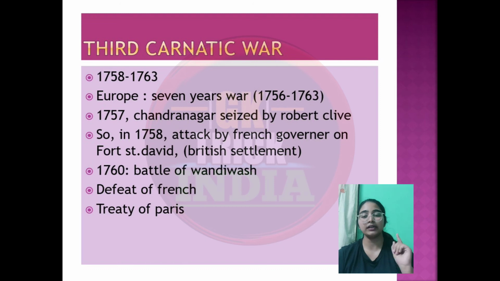So what happened is in 1760, 22nd January, the Battle of Wandiwash took place, and in this the French were finally defeated by the English. This is also the end of the Seven Years' War, that is in 1763. They signed a treaty called the Treaty of Paris, and the French possessions in India were made protectorate states, and no fortification was allowed. The French were confined to very few areas by then, but they lost all territories and all the power they had. Thereby, now we can say that the English overthrew the different European powers, that is Dutch, Portuguese and French.